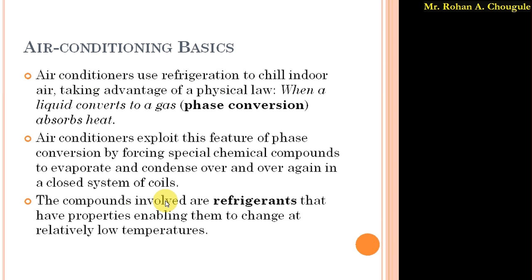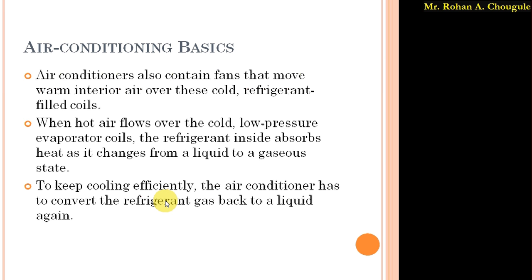Again we have to repeat the cooling cycle, so for that we have to convert this gaseous refrigerant into the liquid form.